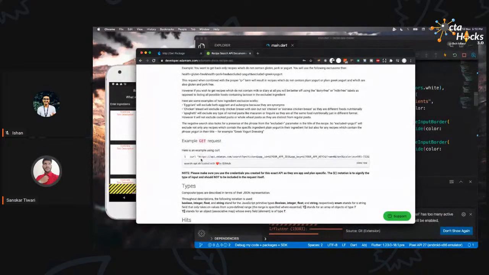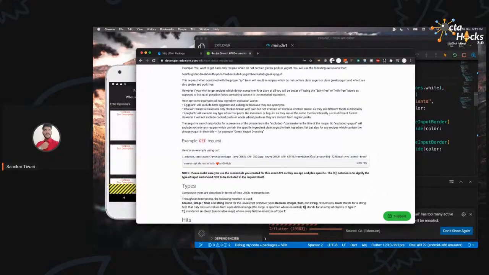So let me show you the API. So this is the API. Now this is a longer version of it, which consists of different options, for example, from and to. What you may have seen is if you are scrolling through Facebook, it's not going to load thousands of posts at once, right? It's going to load some posts, and then once you scroll to the bottom, it will load more and more. This is called pagination. This is not something which we are going to include in this one, hence we will skip this part.